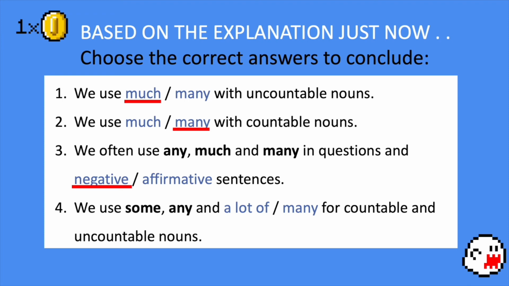Any, to say that when there is nothing left on the plate or in the basket like we see in the example just now. And also, a lot of to indicate it has a very large quantity. So the answer here is a lot of. It can be used for both countable and uncountable nouns.